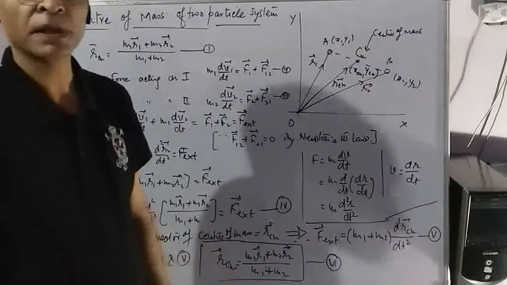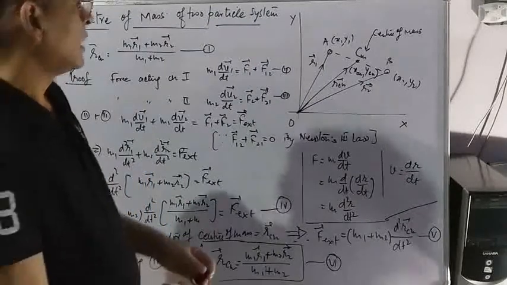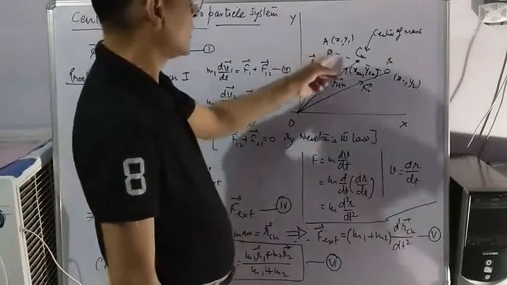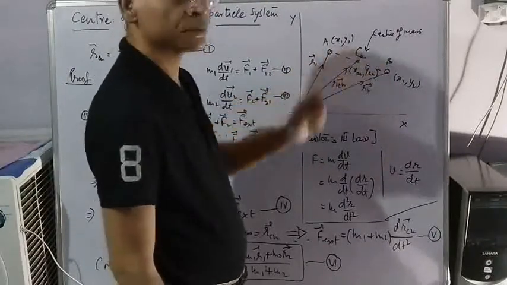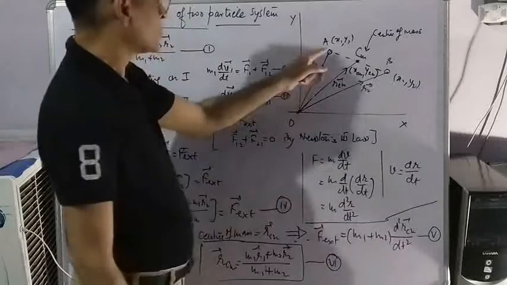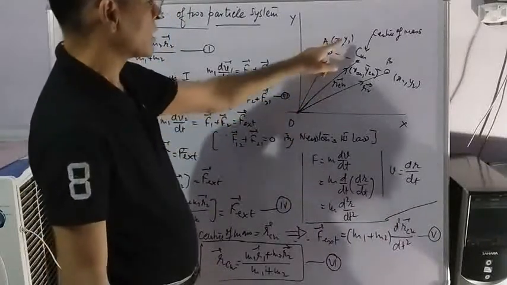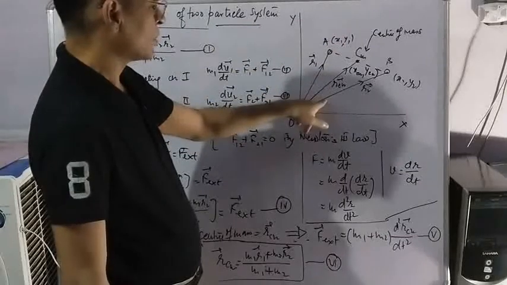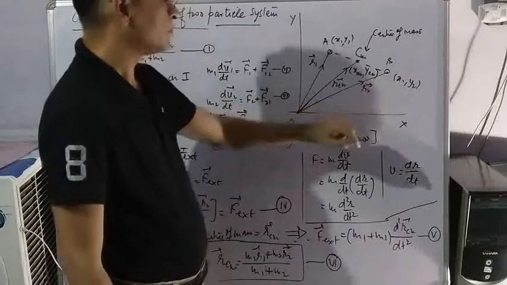The most simple case of center of mass is a two particle system. Let us suppose a body is made of two particles A and B. Position vector of particle A is R1, coordinates x1, y1. Position vector of B is R2, coordinates x2, y2.